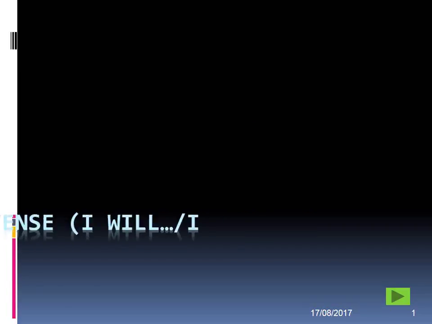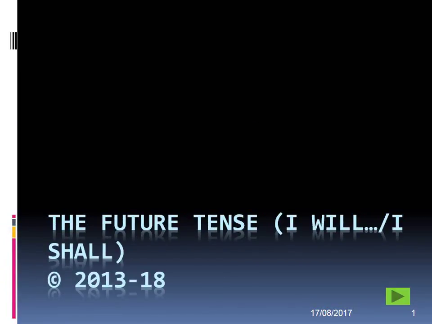Welcome again, and here we have the future tense, but the future tense with regular verbs. So we're talking about I will or I shall in English. The proper future tense. This is not what I call the cheats guide, so the aller plus infinitive. That's in another video that's on the website. Take a look at that one if that's the one you need. This is the future tense with the avoir endings, as we'll see right now. Okay, let's crack straight on.